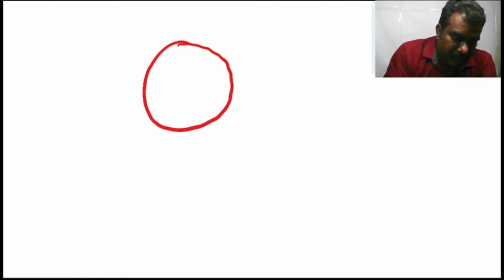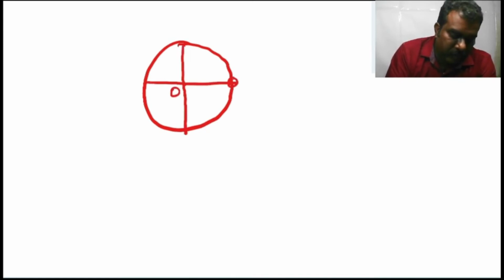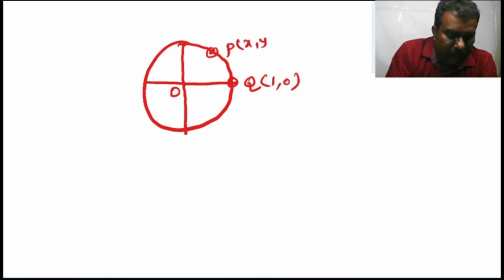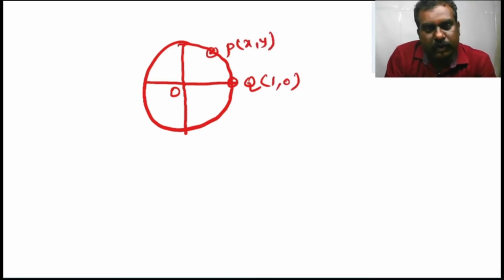Next, let us consider the unit circle with the center O. Unit circle means the radius is 1. And consider the point Q of 1, 0. Let us take P of x, y on the circumference of the circle.